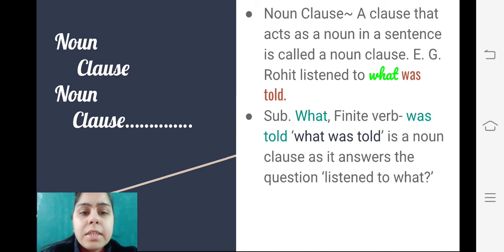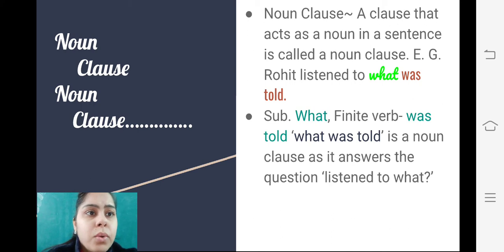So students, as you know, earlier we have done the meaning of clauses and the three main types of clauses, which are the principal clause, the dependent clause and the coordinating clauses. Now we are going to understand the meaning and examples of noun clauses. So what is the meaning of this clause? A clause that acts as a noun in a sentence is called a noun clause.